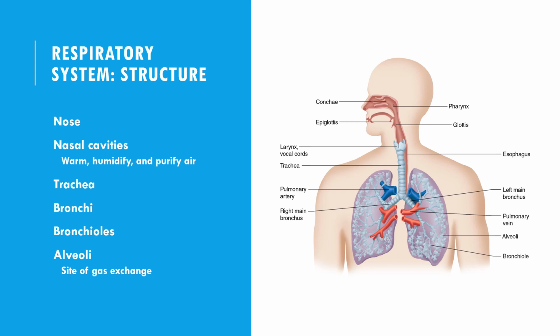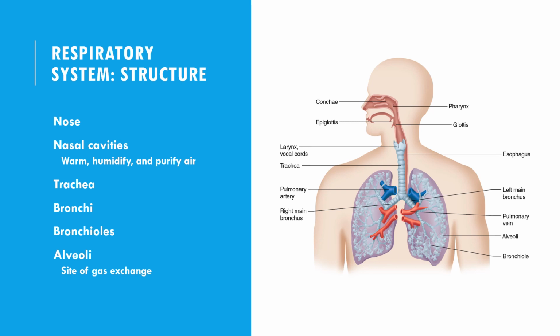Below the pharynx lies the larynx, commonly known as the voice box. The larynx contains the vocal cords, which vibrate to produce sound when air passes through them. The larynx is connected to the trachea, a tube-like structure also known as the windpipe. The trachea is lined with cilia and supported by C-shaped cartilage rings, which help keep it open and prevent its collapse.